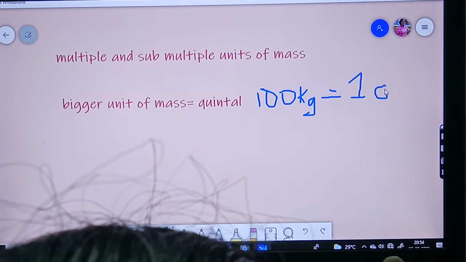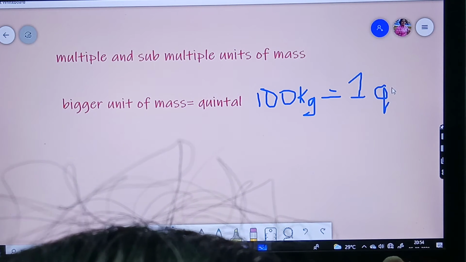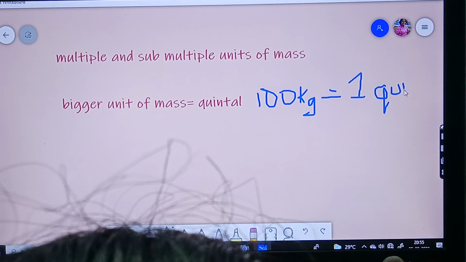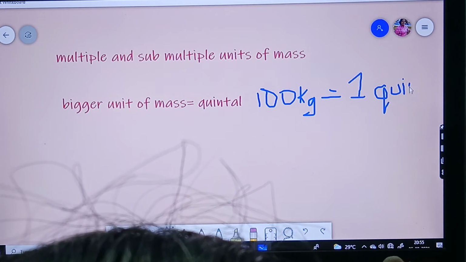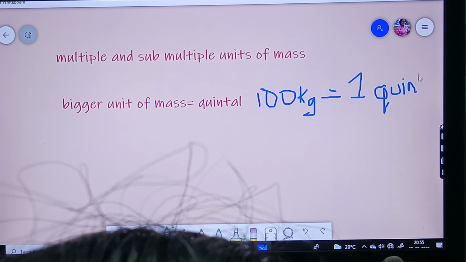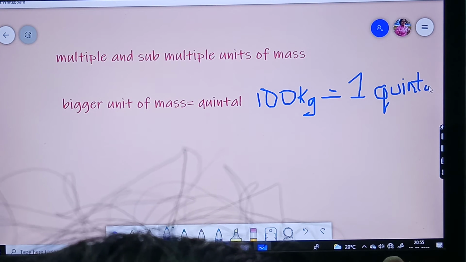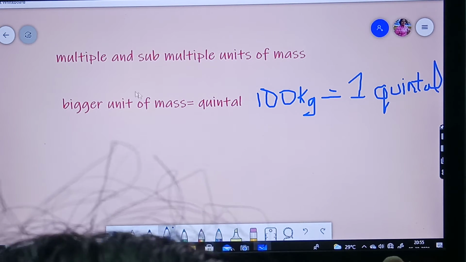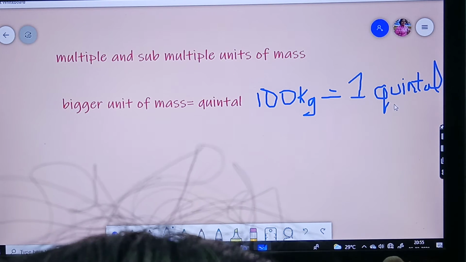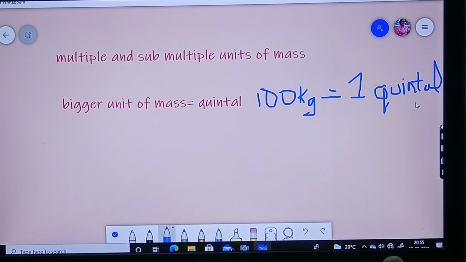It's very difficult to write with the mouse. It's taking much time. Okay, somewhat I have written, okay? See, 100 kg is equal to 1 quintal.